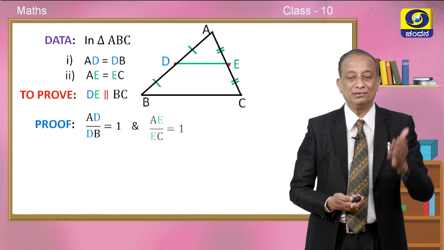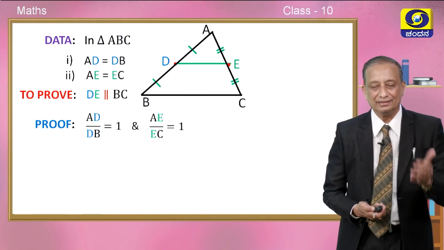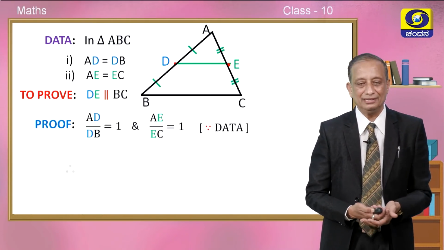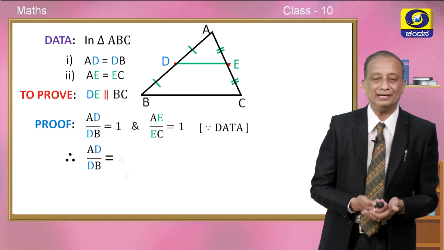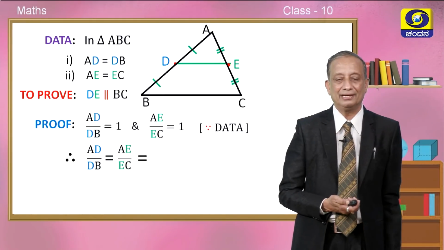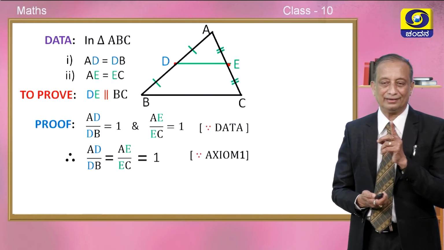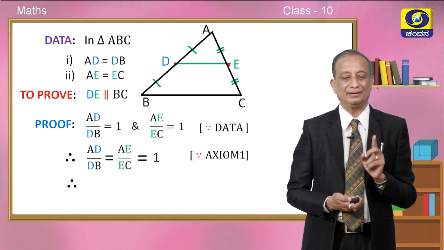Okay, and what about AE by EC? Since E is the midpoint, that is also equal to 1. This is because of data, it is given in the problem. Therefore, we can say that AD divided by DB is equal to AE divided by EC is equal to 1 because of axiom number 1. Things which are equal to the same thing are equal to one another.